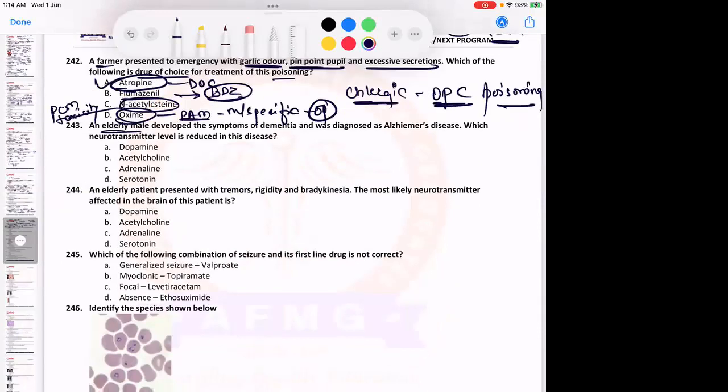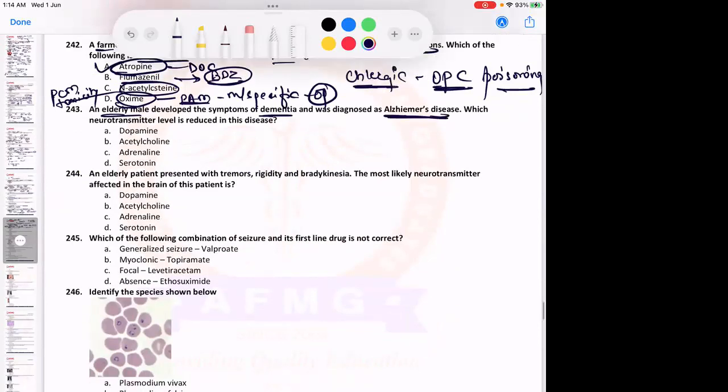An elderly male developed the symptoms of dementia and was diagnosed as Alzheimer's disease. Which neurotransmitter level is reduced in this case? So if there is Alzheimer's disease, definitely there is deficiency of acetylcholine. And which is the most common site affected? It is the site where there are excess of cholinergic neurons. कहाँ होते हैं वो cholinergic neurons? It is the nucleus of Meynert basalis.